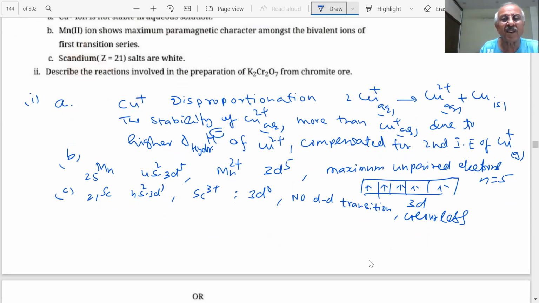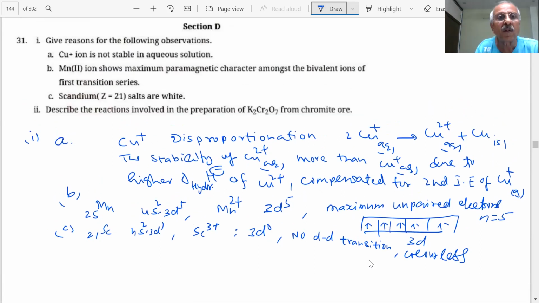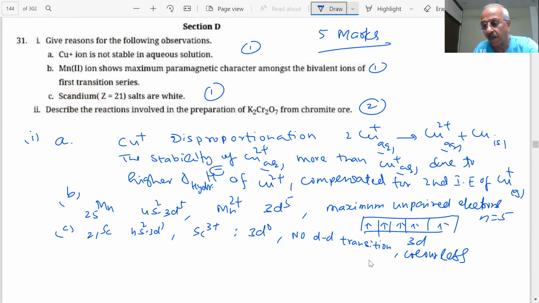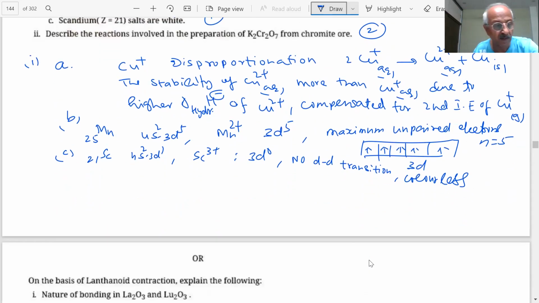Describe the reactions involved in the preparation of, how many marks, 1, 1, 1 and 2 marks. Total 5 marks. This question gets 5 marks. Preparation of potassium dichromate from chromite ore is very important.